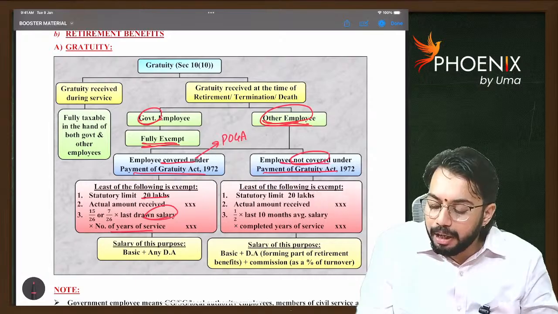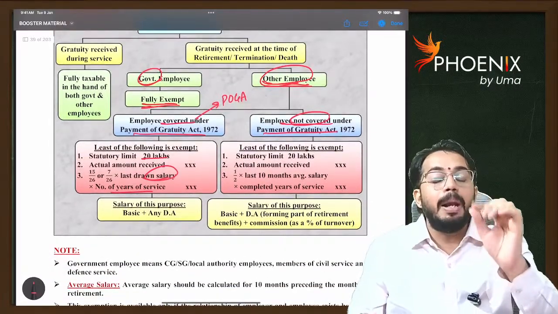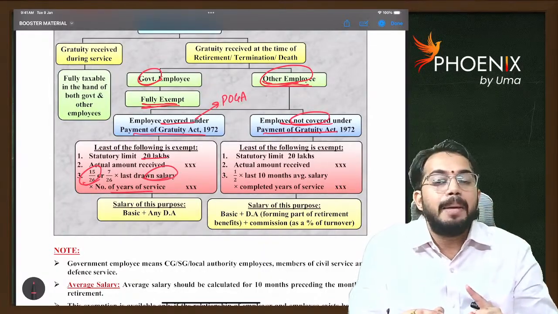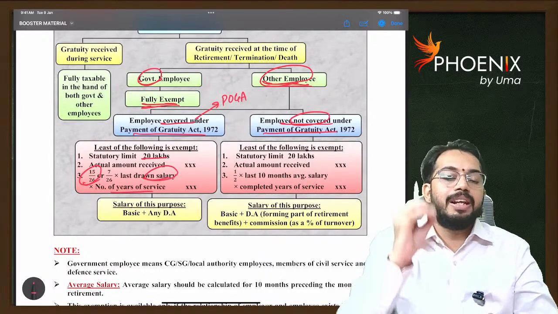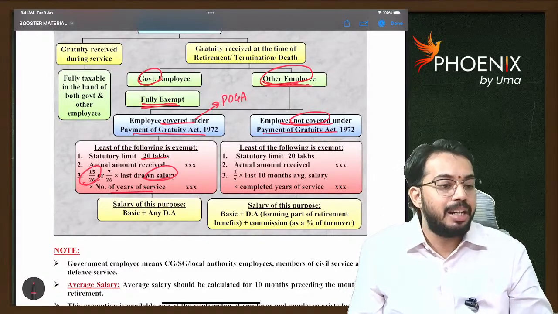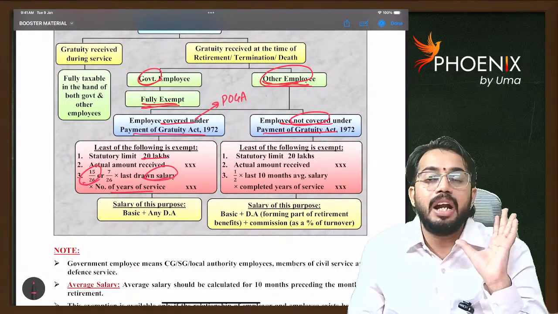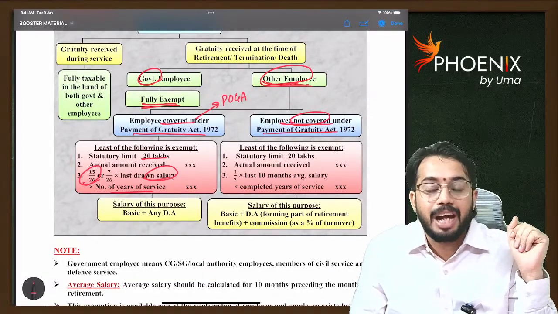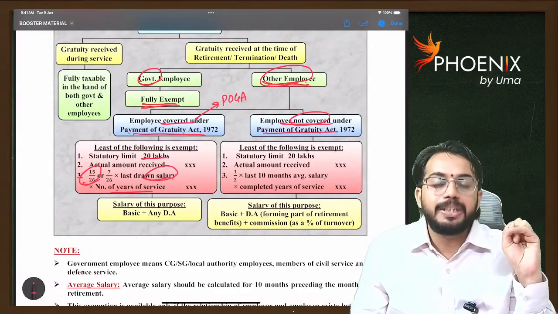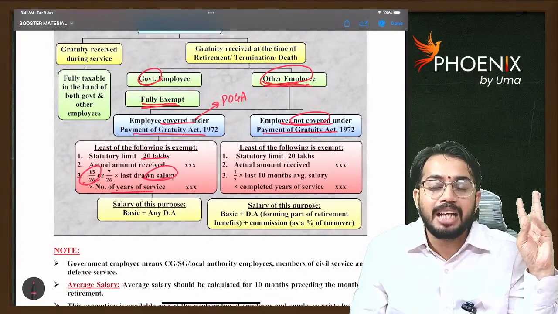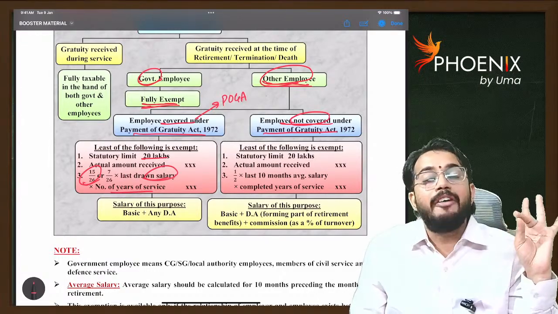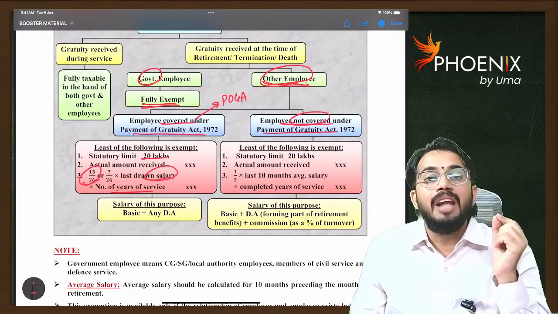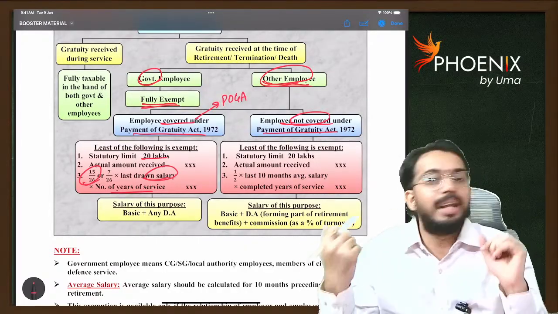Next, an employee not covered under the Payment of Gratuity Act. One point here: 15 by 26 is for normal employees. If the employee is a seasonal employee, in place of 15 by 26, you will consider 7 by 26. Are you able to understand? If an employee is not covered under POGA, then also the exemption will be allowed in 3 steps. The first 2 steps are common: statutory limit of 20 lakhs, actual gratuity received, or half, 1 by 2, into the last 10 months average salary, the last 10 months preceding the month of retirement.